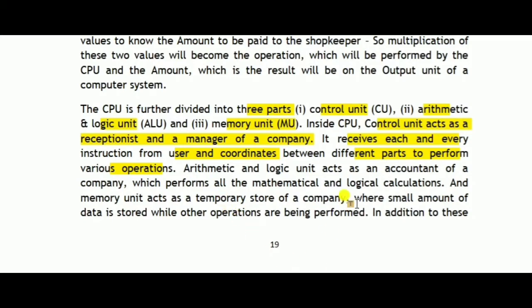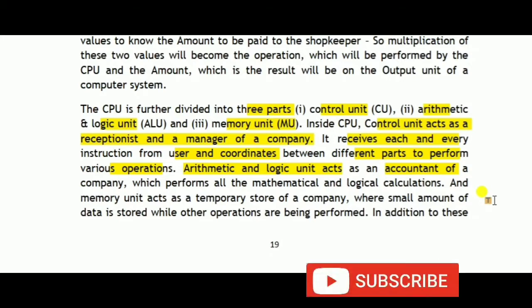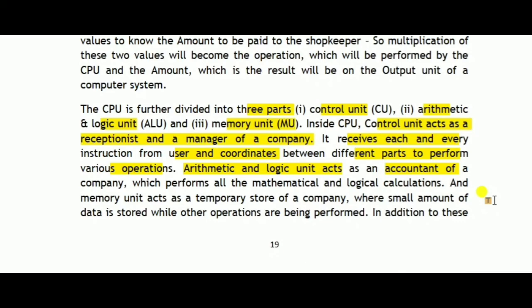After that, there is another part of the CPU, that is the arithmetic and logical unit. It performs like an accountant of a company. For instance, the accountant's work is to perform mathematical and logical calculations in a company. In the same way, when the ALU receives a task like arithmetic and logical operations, then this task is performed by the ALU. All the calculations and logical functions are done by the ALU.